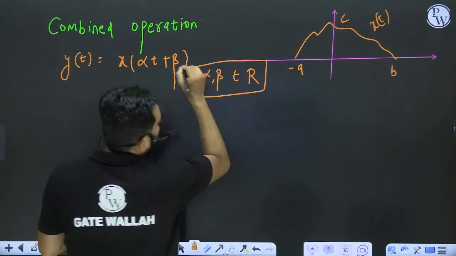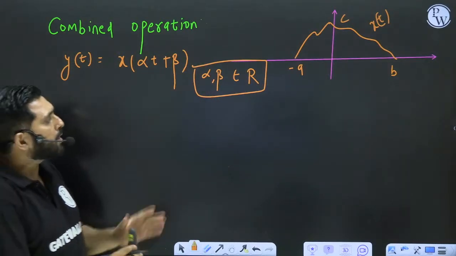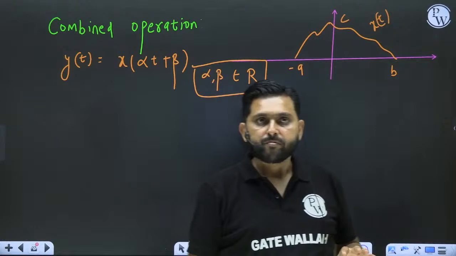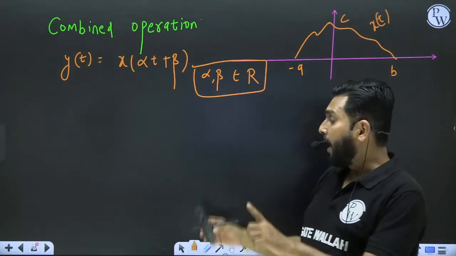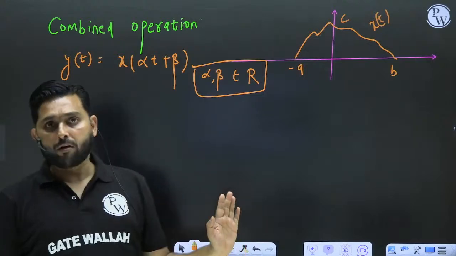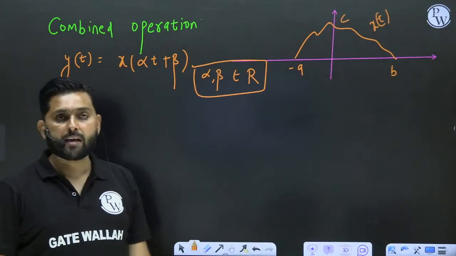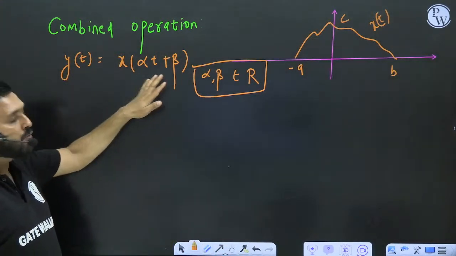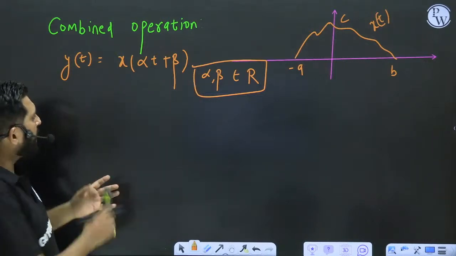ये बहुत important बात है. This is a very important point. You should remember, everything inside the bracket must be a real number, okay? Otherwise the operation is not defined, because the x-axis itself is a real number. Now my point is that how will you perform this one? For example, suppose I want